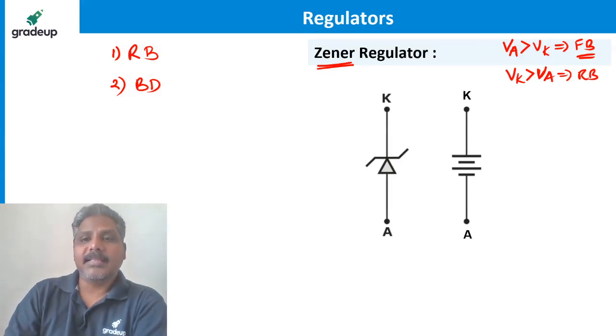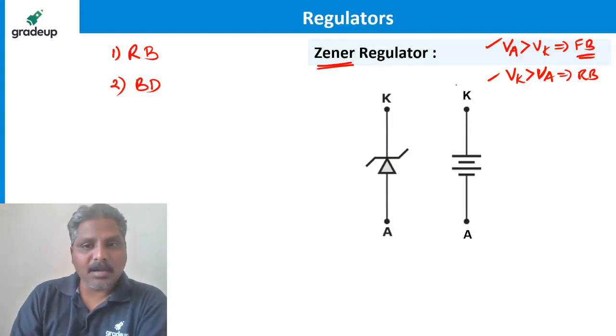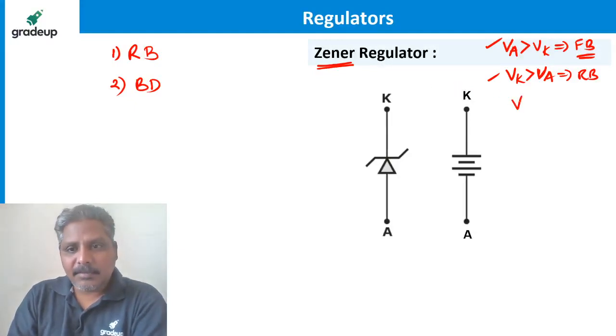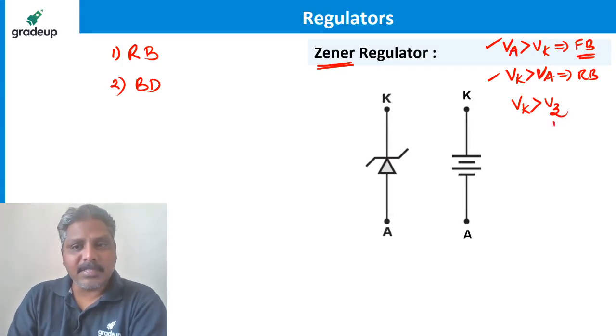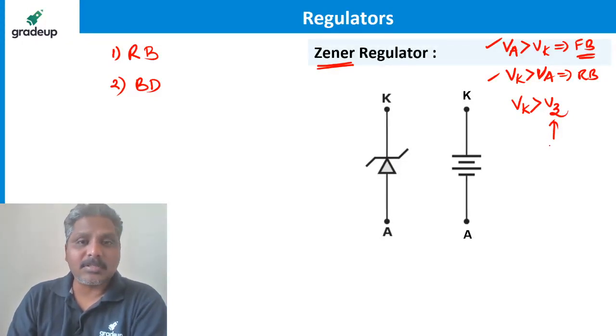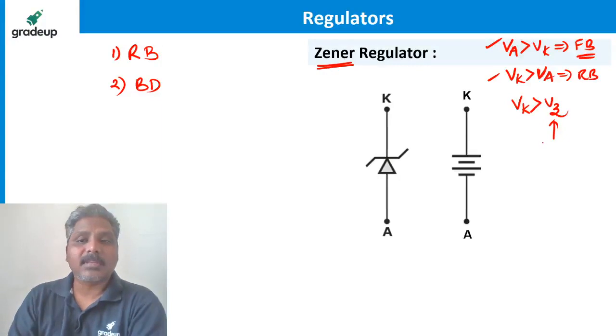These things we already know for a normal diode also. But now I'll say one more thing: if the cathode voltage is more than the breakdown voltage, which we call the Zener breakdown voltage, or VZ. How much it is will be given by the manufacturer: 5 volts, 10 volts, 6 volts. Different Zener diodes are available in the market, like different resistors are available.